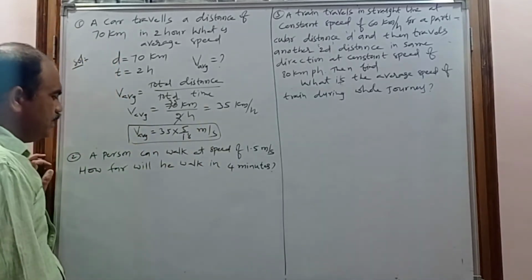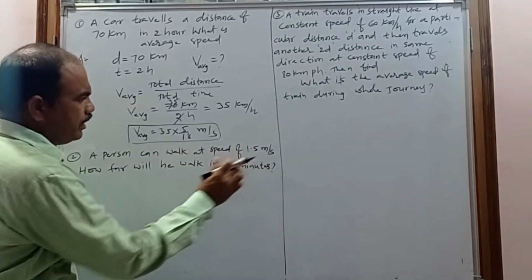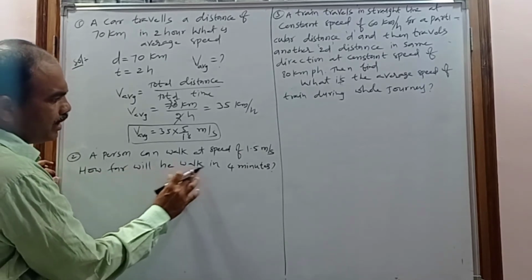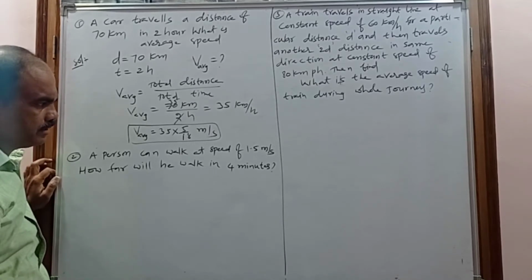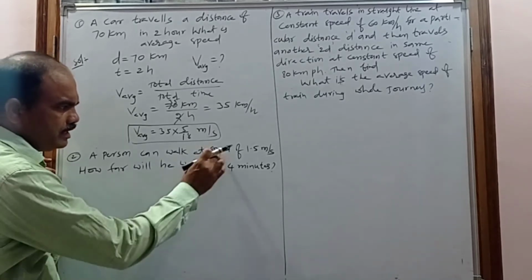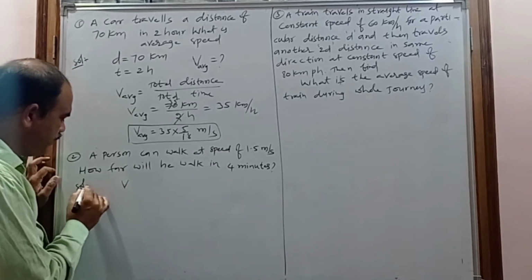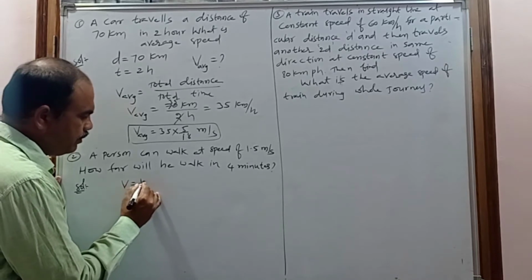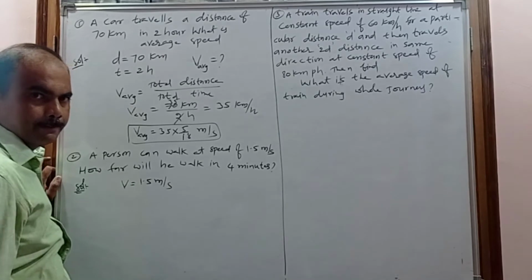Now coming to the second problem. A person can walk at a speed of 1.5 meter per second. How far will he walk in 4 minutes? In the problem, what is given? Speed. Generally the speed is represented with the letter V. Remember, speed is represented with the letter V. So the speed is 1.5 meter per second, given in meter per second.